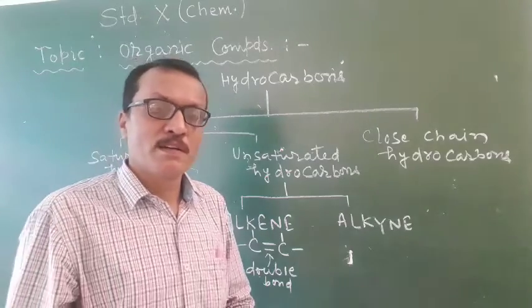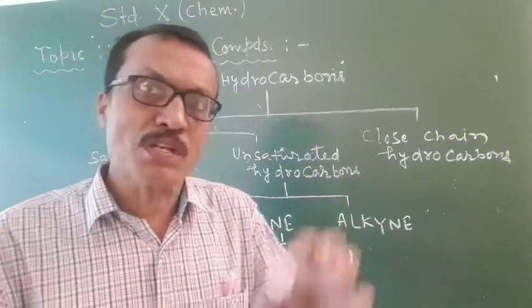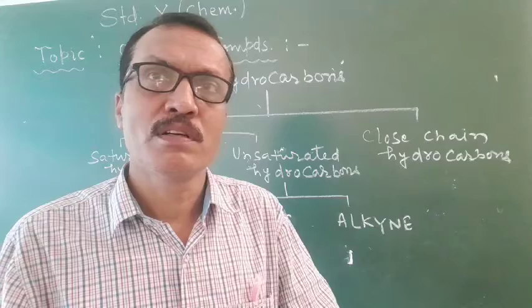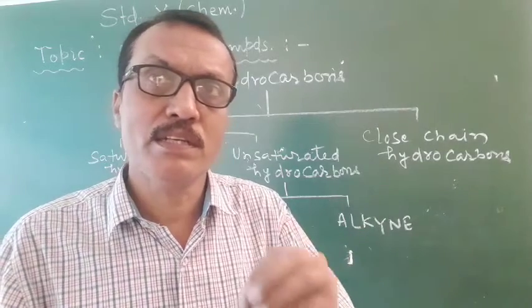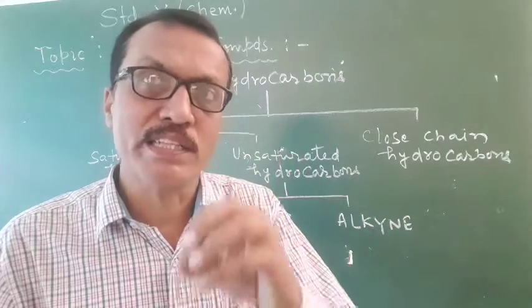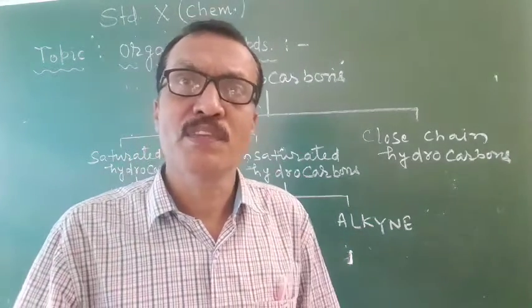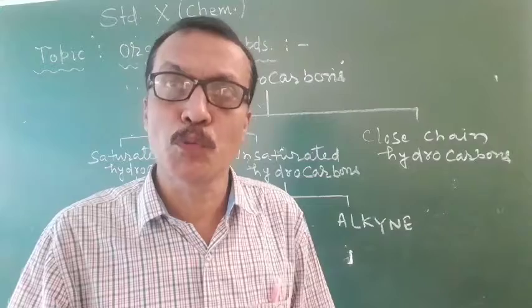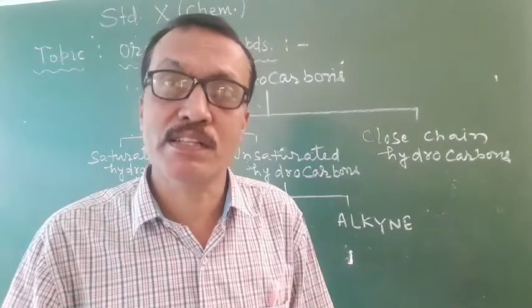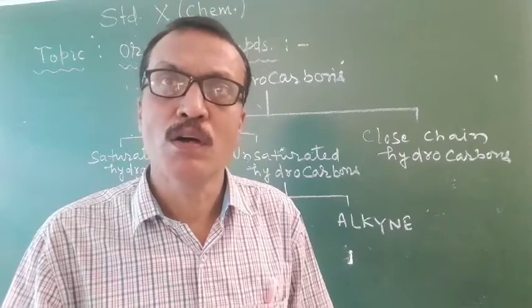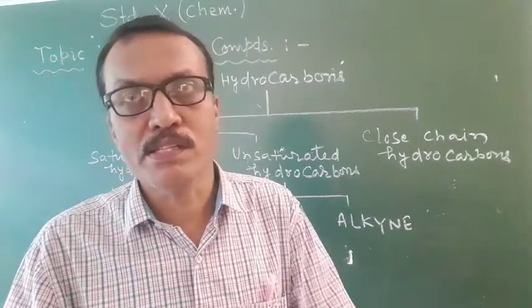Students, compounds having double bonds, their name ends in suffix ene, alkene. For example, ethene, propene, butene, pentene, hexene, heptene, octene, like this.